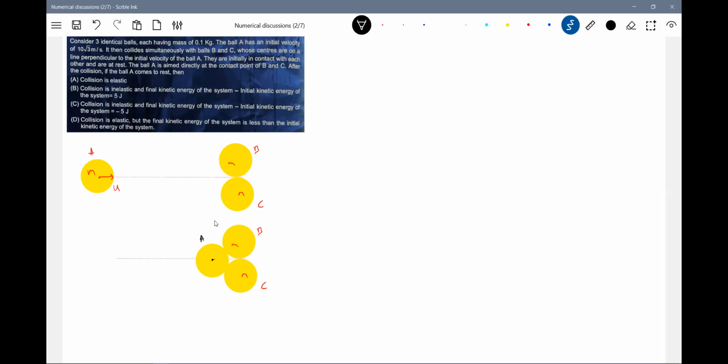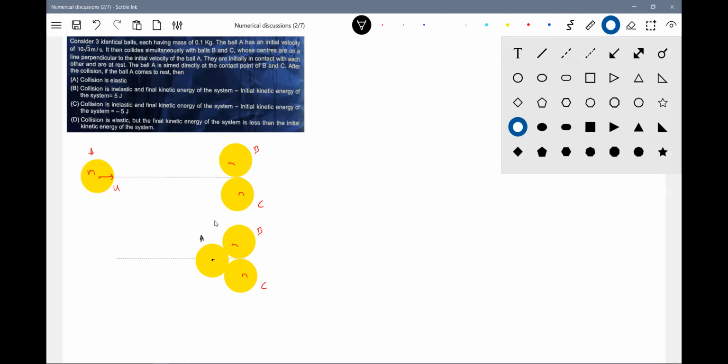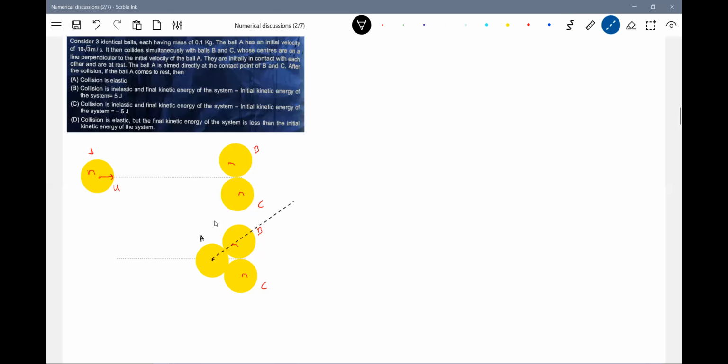This will be the line of impact for them. Just after impact, A will come to rest here. So the velocity of both the spheres must be the same. So this angle should be 30 degrees.